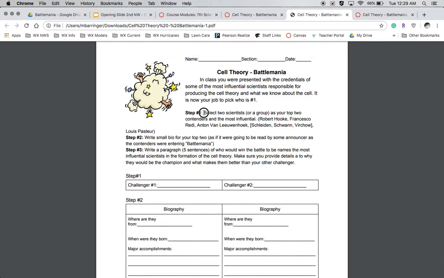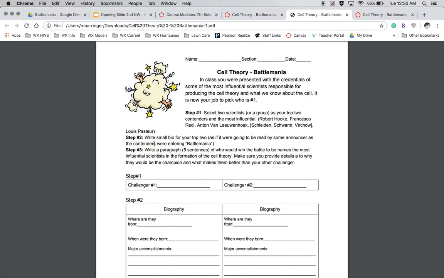You have to select two scientists from the videos, from the homework that you've started to discover about the cell theory. You can either pick Robert Hooke, Francesco Redi, Anton van Leeuwenhoek, or a combination of Schleiden, Schwann and Virchow, all people from the videos that we've been watching. Also, Louis Pasteur is in there as well.